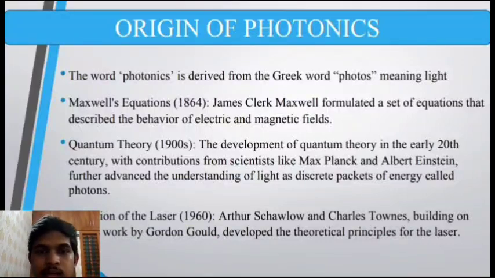Now, quantum theory. The development of quantum theory in the early 20th century, with contributions from scientists like Max Planck and Albert Einstein, further advanced the understanding of light as discrete packets of energy called photons. Max Planck gave the relation E is equal to h nu, that is, the energy is equal to h nu, where h is the Planck constant and nu is the frequency.